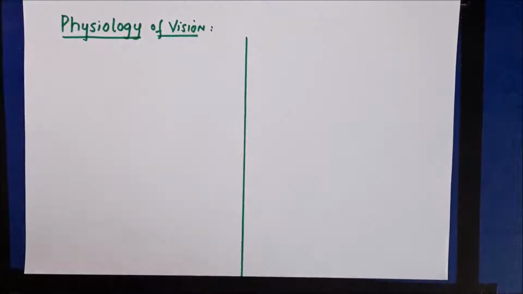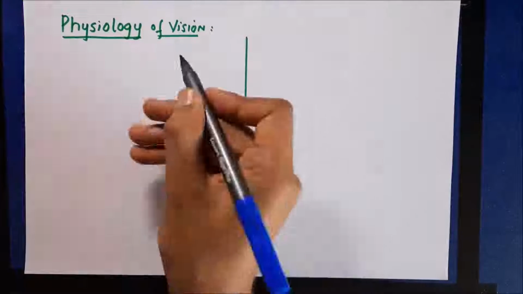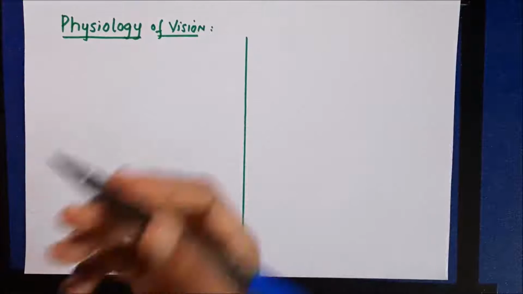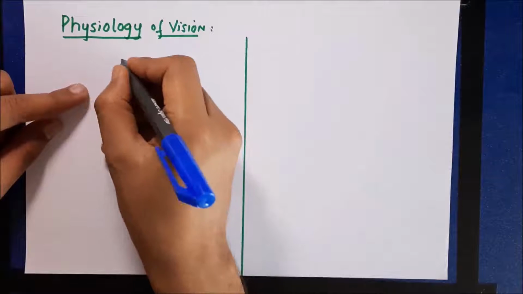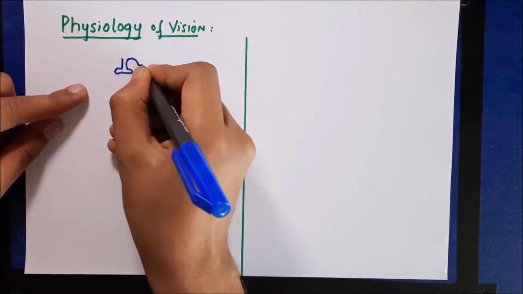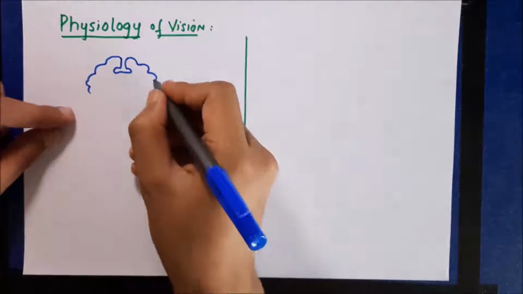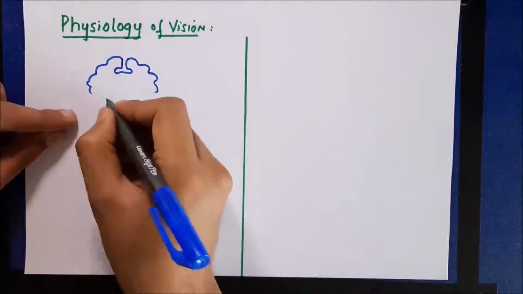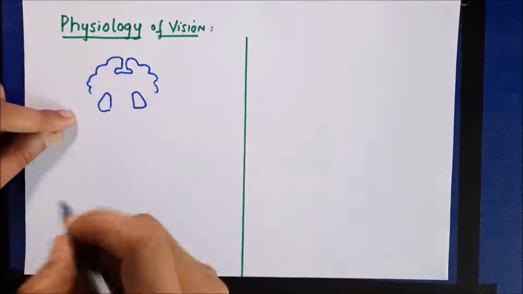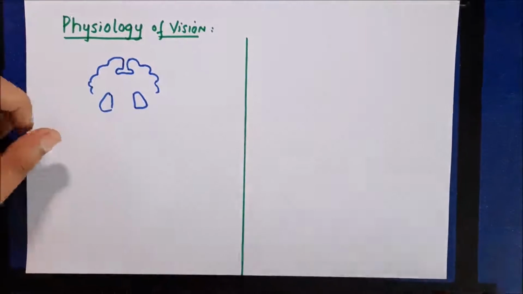Hello guys, in this section we are going to discuss the physiology of vision. So basically we are starting a new topic, that is physiology of special senses. So let us say this is the sagittal section, this is the coronal section of the cerebral cortex, and below here are the thalami. So this is thalami of one side and this is thalami of other side.